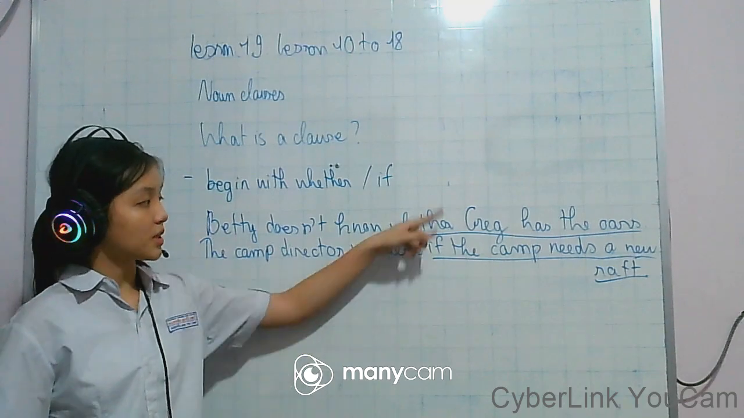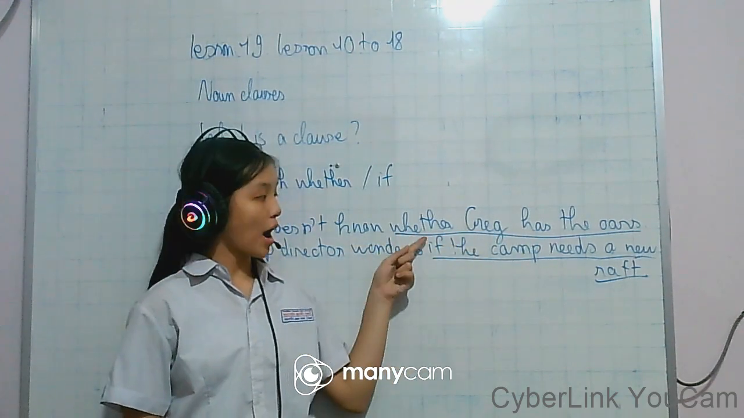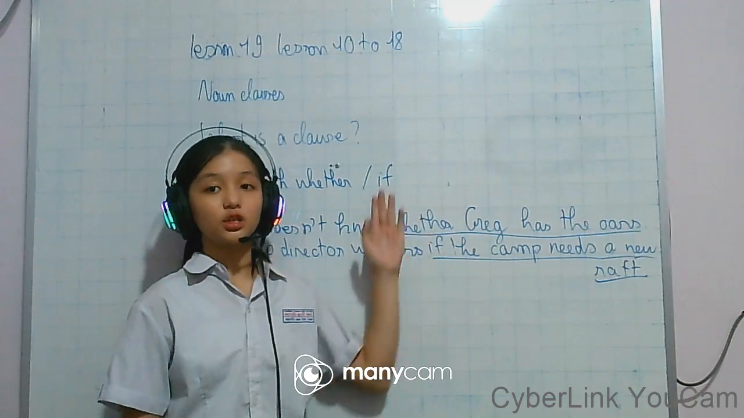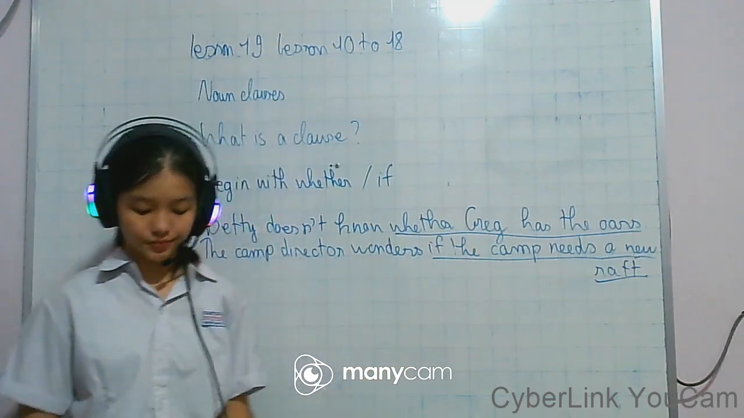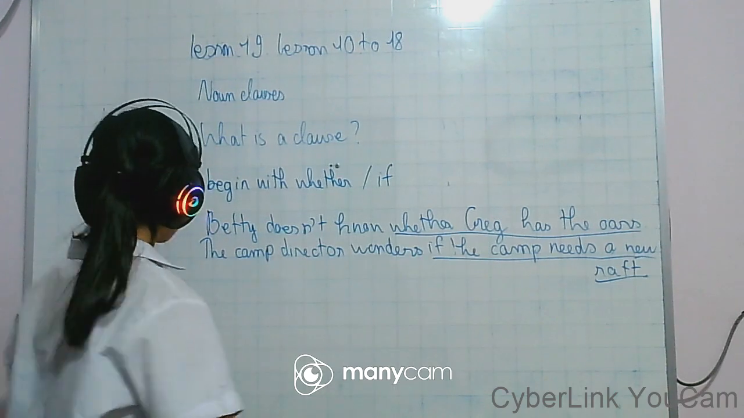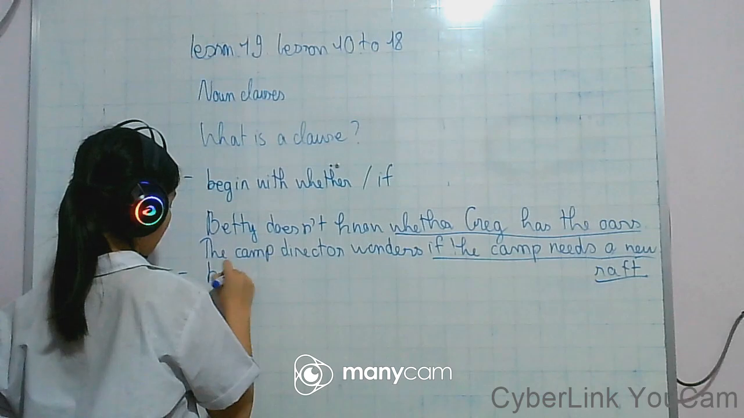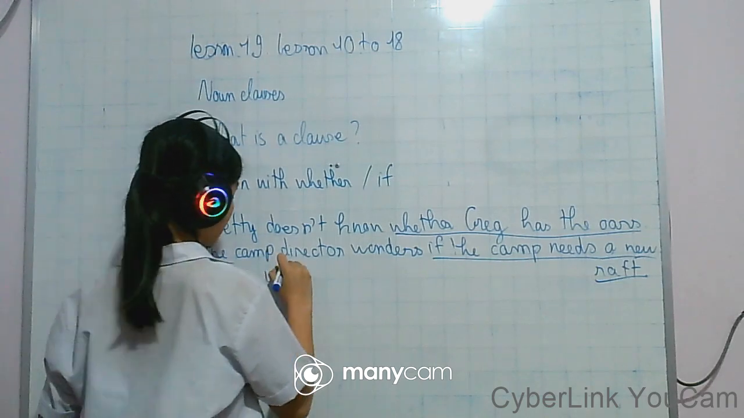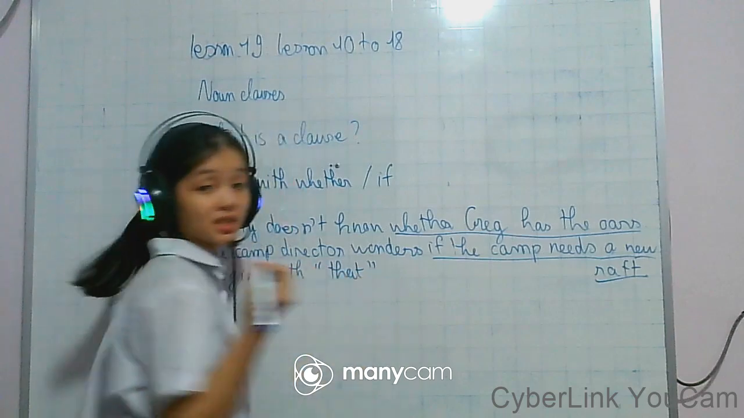We can begin a noun clause like this sentence by whether or if, or we can use the negative form of whether, which is whether or not. Now let's look at how a noun clause can begin with that, the word that, as the example.